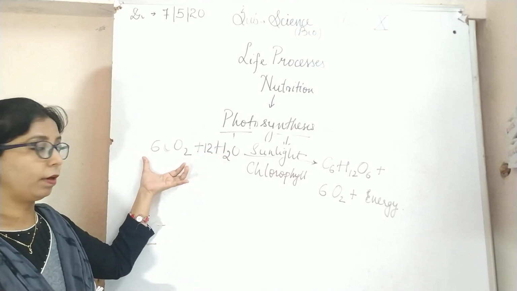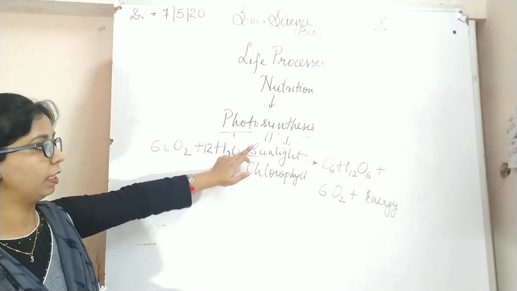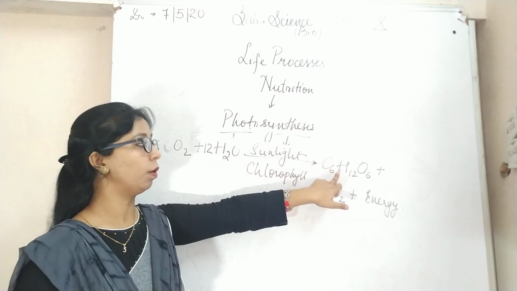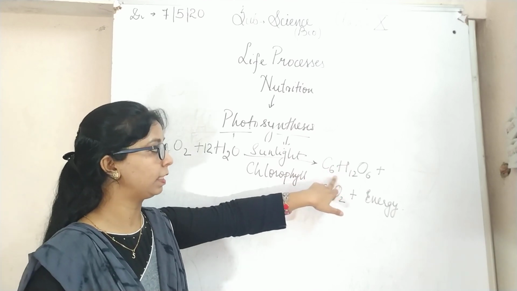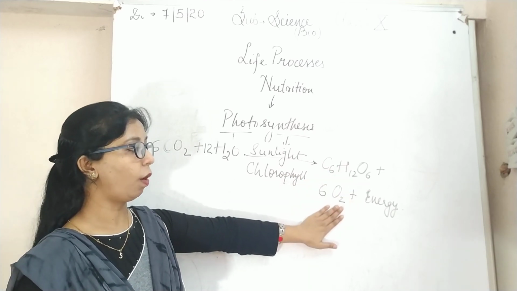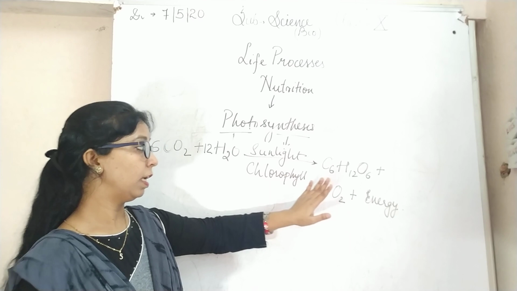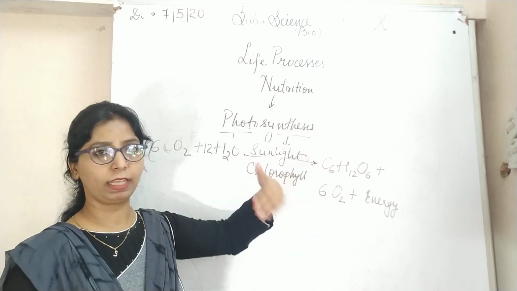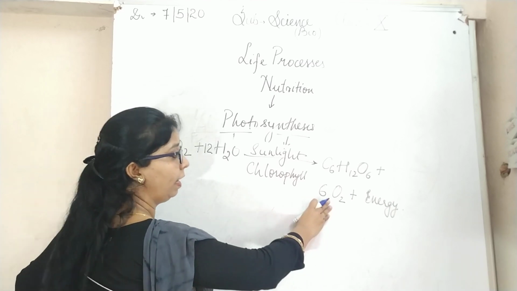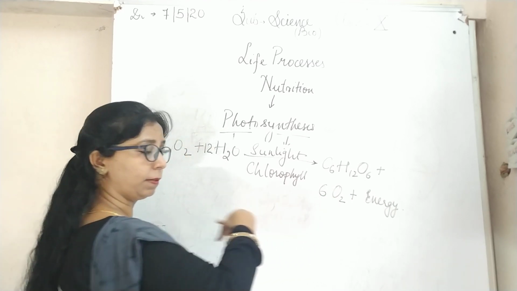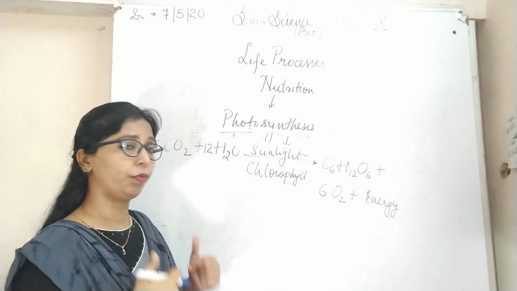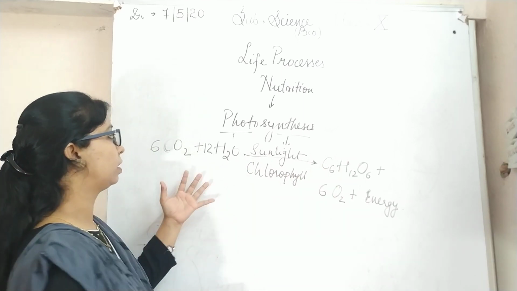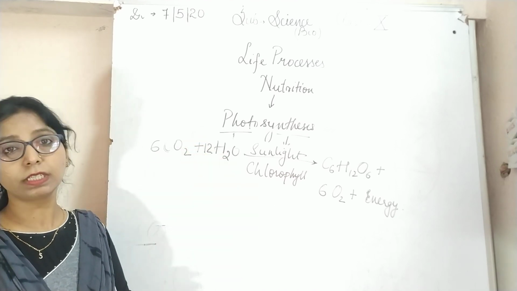So you can see that carbon dioxide and water, in the presence of sunlight and chlorophyll, produce glucose, that is C6H12O6, and oxygen and energy. The glucose is stored in the leaves and used for their functions and activities. The oxygen is released out, which we use, and the energy they use for their functions. So this is the chemical reaction of photosynthesis.